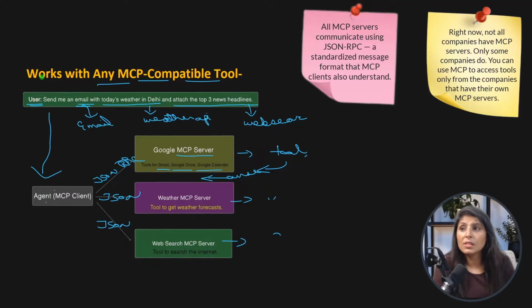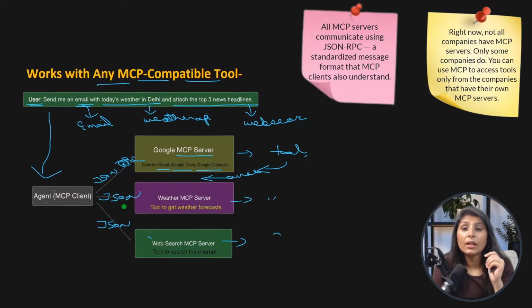Now what it means is work with any MCP compatible tool. What does it mean? So guys, here our agent is only connecting with 3 different MCP servers for 3 different tasks. It is not writing any other code. But if we talk about the old approach, where we were not using MCP, how were we handling these kinds of tasks?